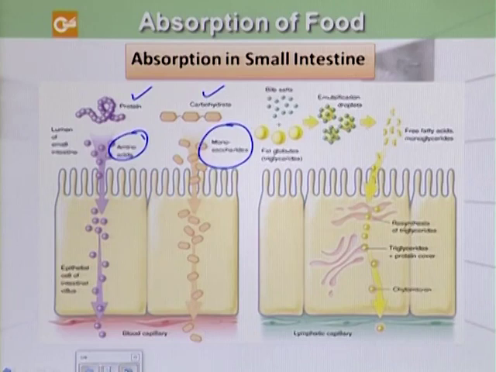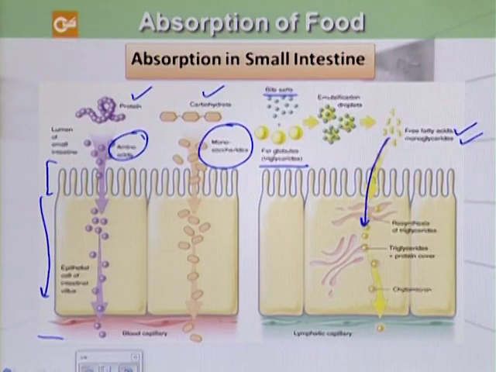They are absorbed from the microvilli and then they enter the epithelial cells of the intestinal villus, and then ultimately they are absorbed by the blood capillaries. And we can see here that as far as fats are concerned, these triglycerides combine with bile salts and form fatty acids as well as monoglycerides. But when they enter the epithelial cells of the intestinal villus, the resynthesis of triglycerides occurs and they then combine with proteins and form chylomicron molecules or droplets, and they then enter the lymphatic capillaries.